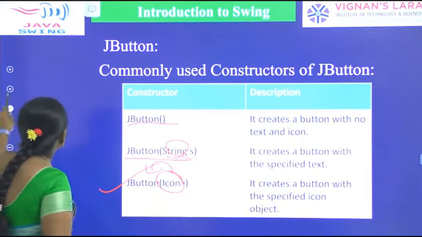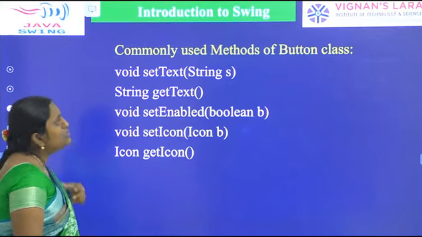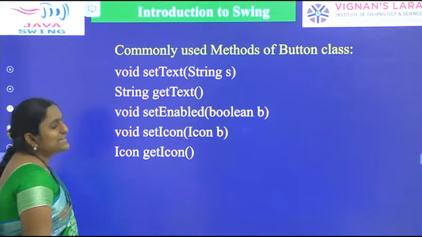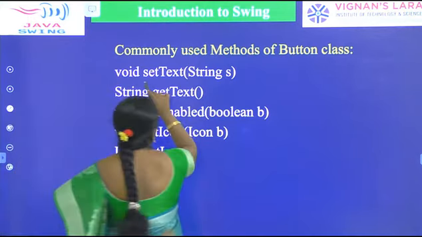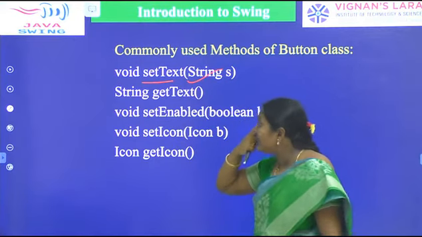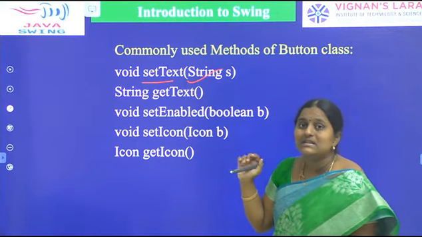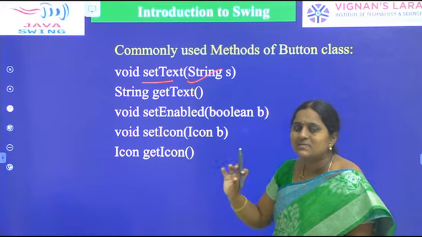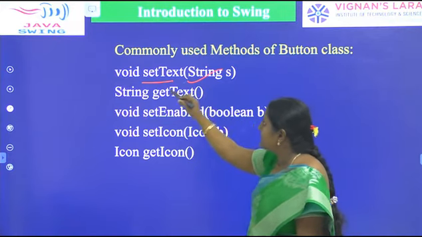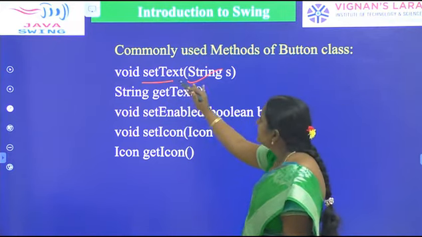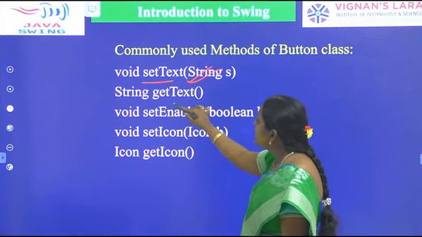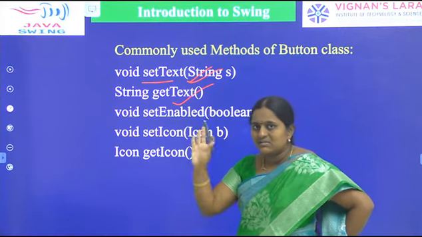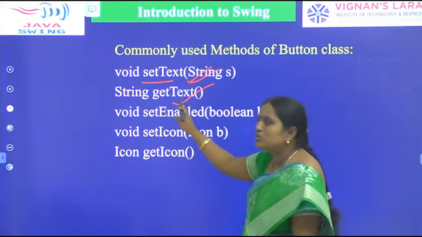Next, what are the methods present in the JButton class? Commonly used methods of the JButton class. Here, the setText method accepts a string as an argument. It will create the specified text as a button. Then we can use the setText method. Sometimes we want to know what text is present in a particular button, then we can use the getText method.